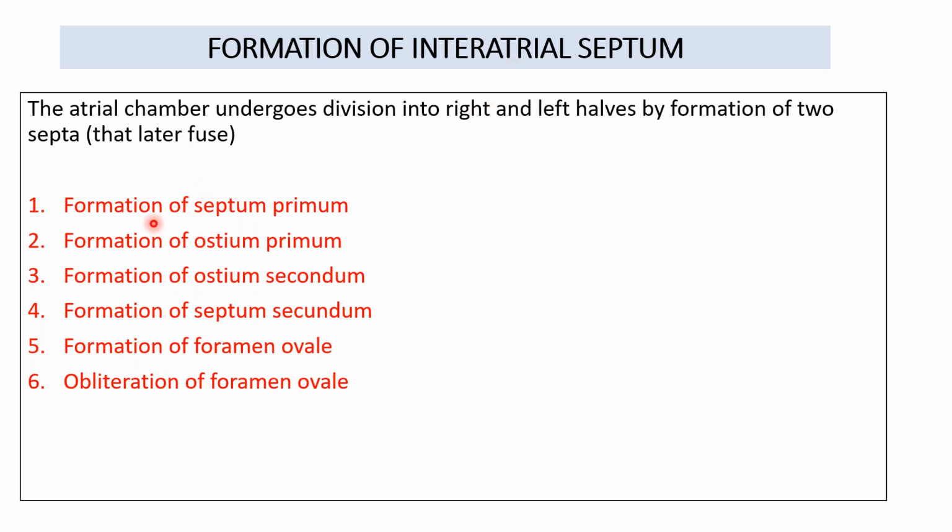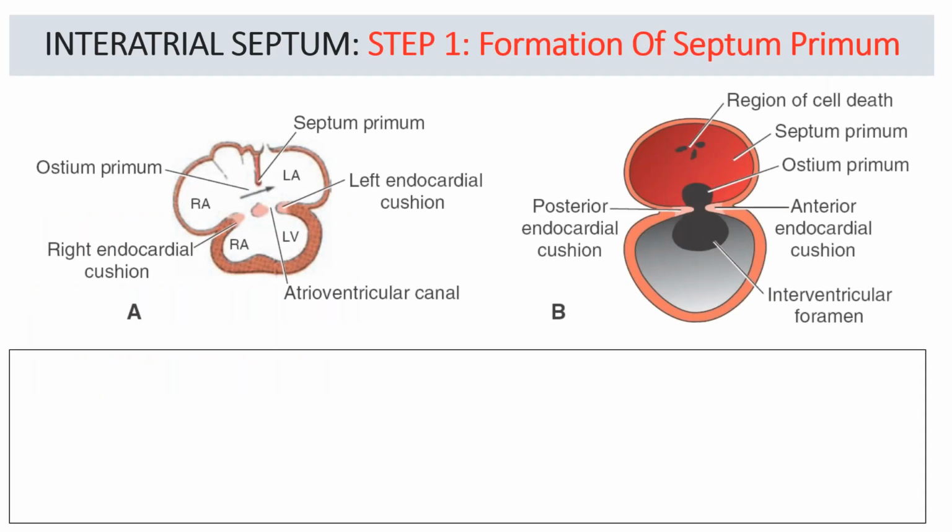First is the formation of septum primum, followed by ostium primum, ostium secundum, septum secundum, formation of foramen ovale, and then obliteration of foramen ovale. So just learn these 6 steps for the formation of the interatrial septum. We'll go one by one explaining each process.